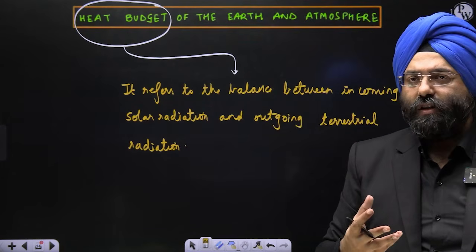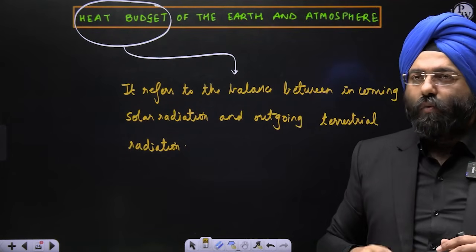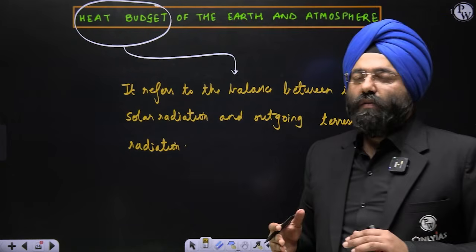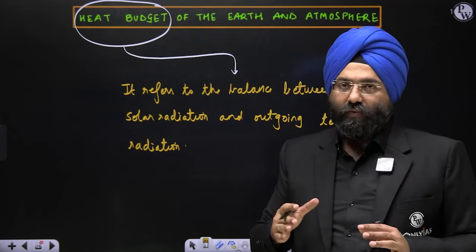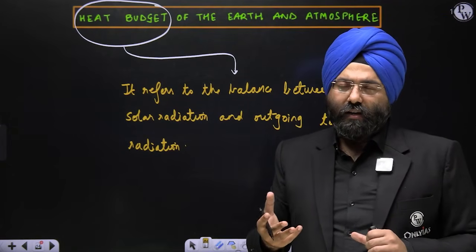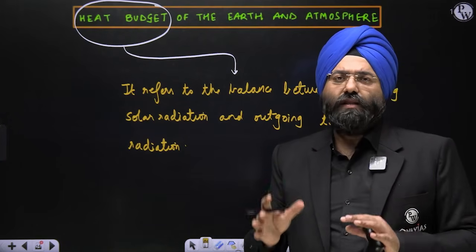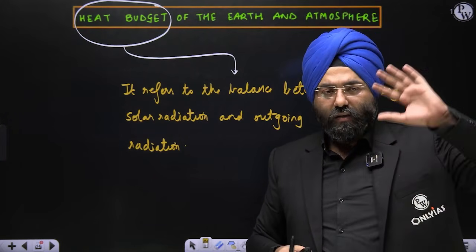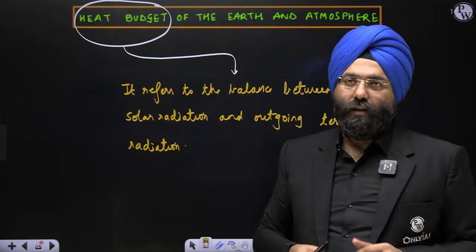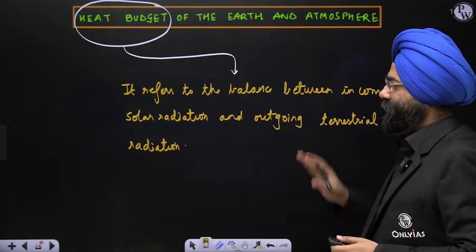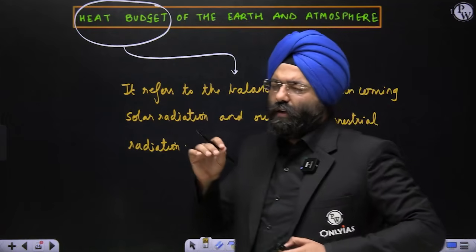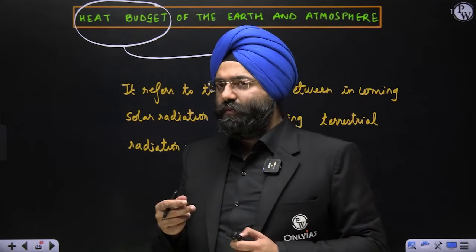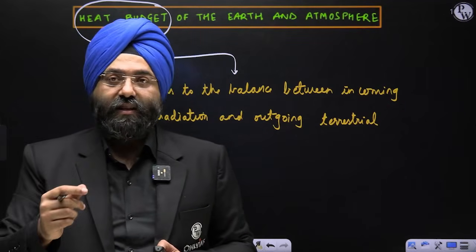If an excessive amount of energy is trapped inside, what will happen? It will lead to disturbances with respect to life, and climatic changes that might aggravate. So it is a mechanism through which homeostasis is maintained. Clear? Now, please understand, this topic is considered the most difficult topic by the aspirants because they never understand how this heat balance works.